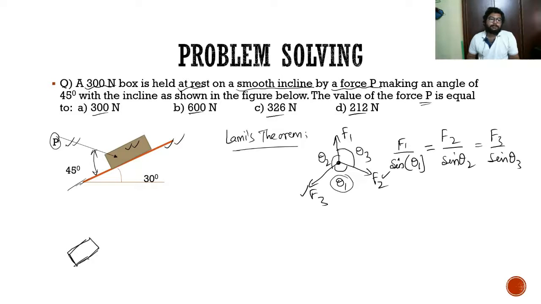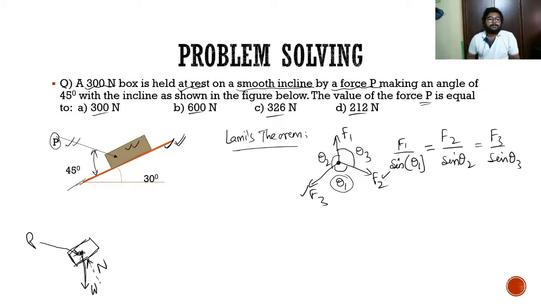Automatically, the external forces acting will be this P, the external force, and weight W downwards, which is 300. Another force will be the reaction force due to this smooth incline, so that will be the normal force acting in this direction.